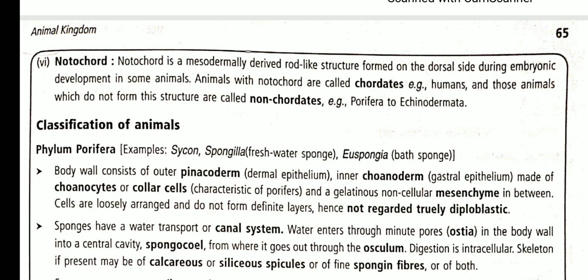Body cavity includes coelomates, pseudocoelomates and acoelomates. In segmentation we discussed metameric segmentation and pseudo metamerism. And last is the notochord, presence or absence. The presence of a notochord is in higher organisms like chordates, whereas absence of the notochord includes the animals called non-chordates.